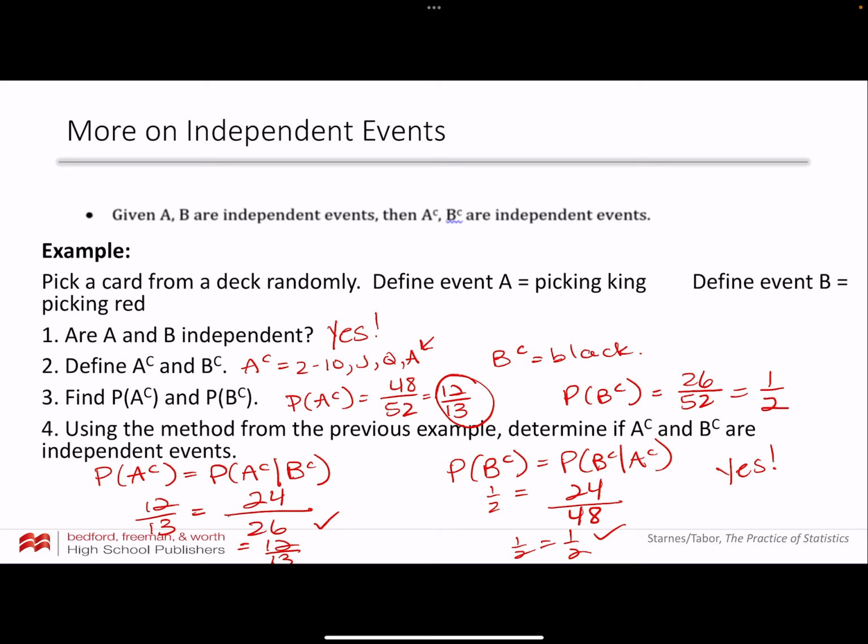Think about it. If I pick a card and I know it's red, does that affect the chances of the card being a king? If you think through that, it should make sense that it doesn't affect it. Alternatively, if I pick a card and it's a king, does that impact the chances that the card is red? Nope, there's still a 1/2 chance. So you need to be able to show this mathematically, like what we just did here with our conditional probabilities.